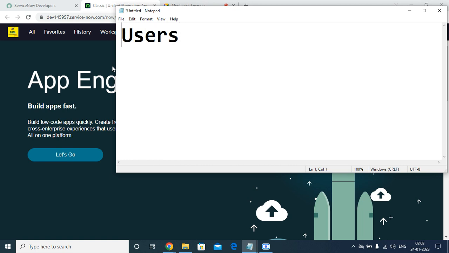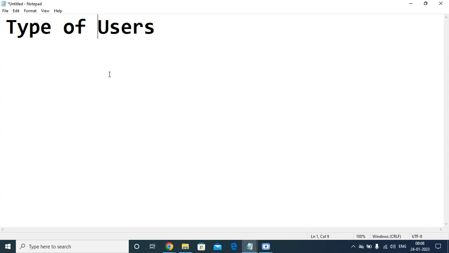So in ServiceNow, there are three types of users. The first one is end users.